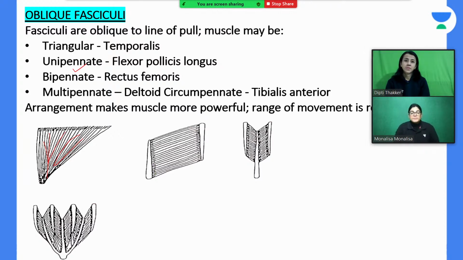So it is bipinnate. Multipinnate means many feathers. So the shape of the muscle is like many feathers. It is also represented here. And we know this muscle which is overlying the shoulder, this is the deltoid muscle.